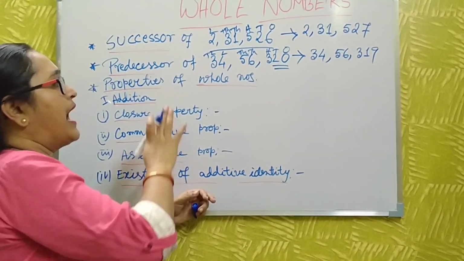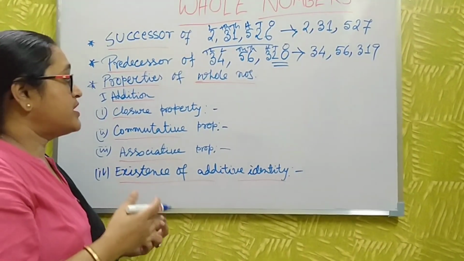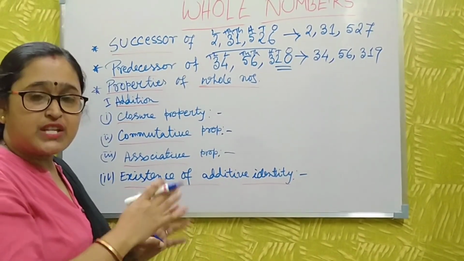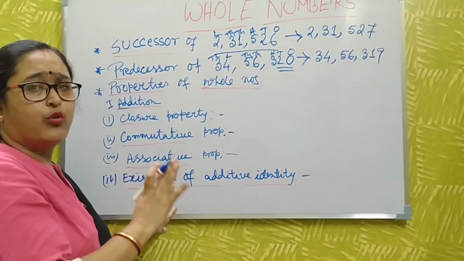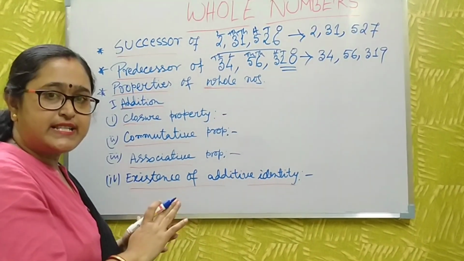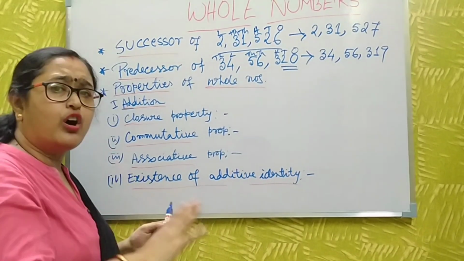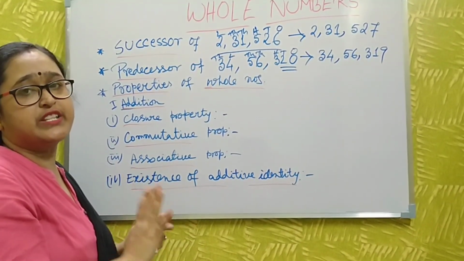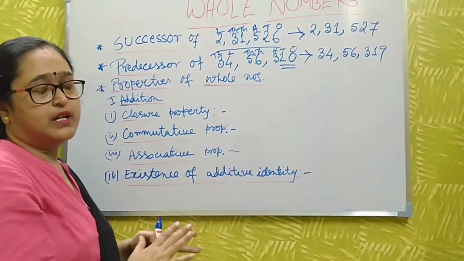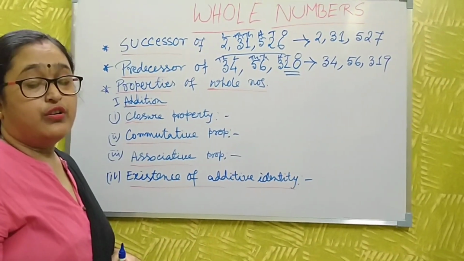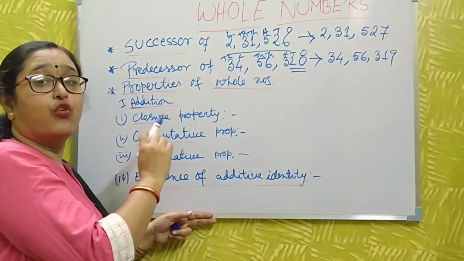Okay. Now I discuss the properties of whole numbers. Which property do I apply when I do a sum? Just let me discuss this. Now first, the properties of whole numbers under addition. I already said that in math there are only 4 operations. All these things are nothing but addition, subtraction, multiplication and division. All these things come under these 4 operations. Now, under these 4 operations.